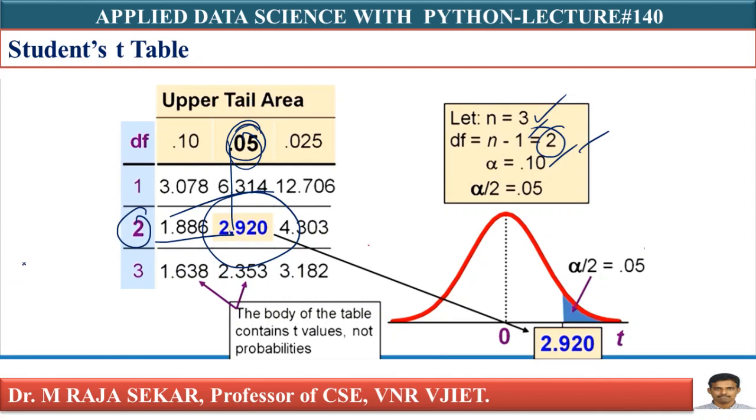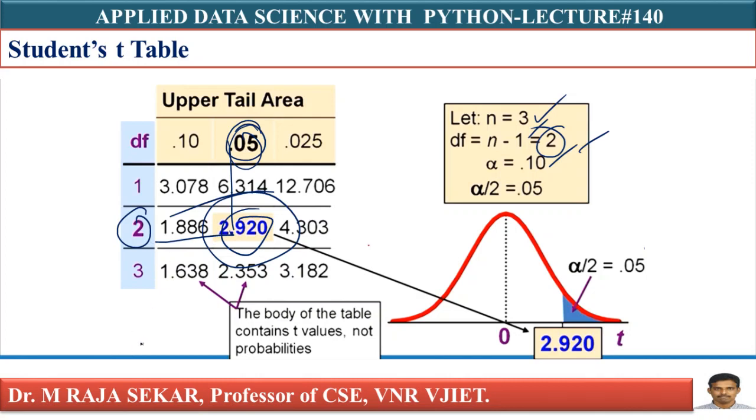You must understand this is not an area. It is a critical value. In the case of the Z table, you can find the area. Let me say it like this: for alpha by 2 equals 0.05, the corresponding t value is 2.920. So for which degrees of freedom? For 2 degrees of freedom.